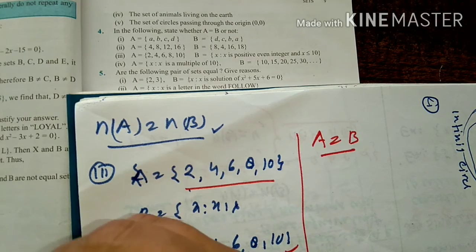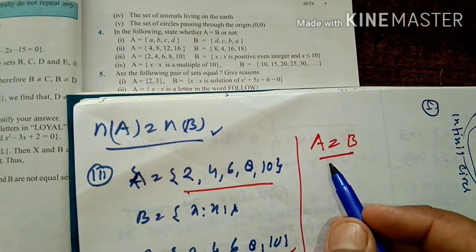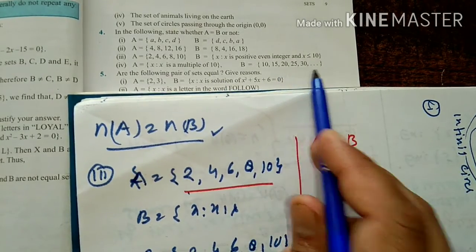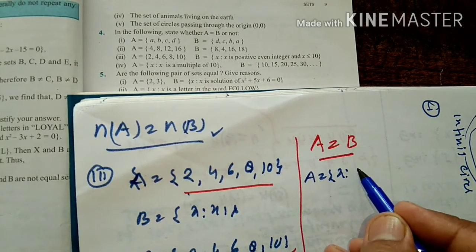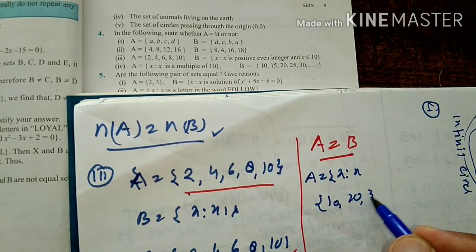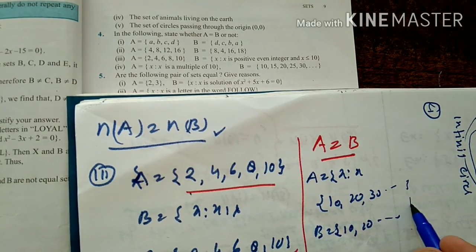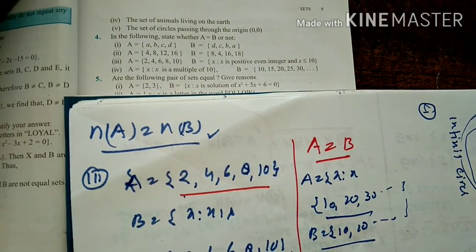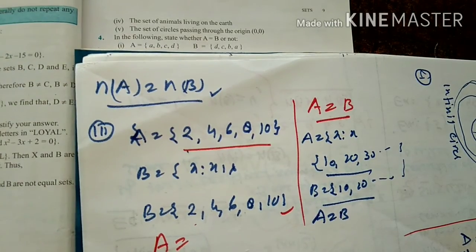Next we have the fourth. In set A we are given x such that x is a multiple of 10. So multiples of 10 are 10, 20, 30 and so on. In set B we have already been given 10, 20 and 30. So we can say both sets are equal. So A is equal to B. Clear? A is equal to B. Next we have